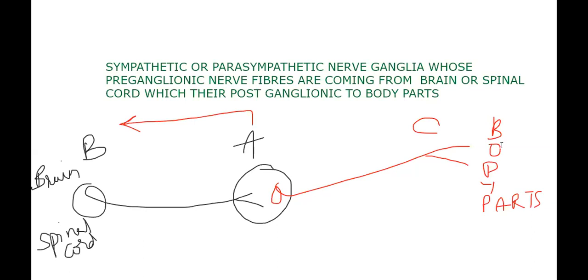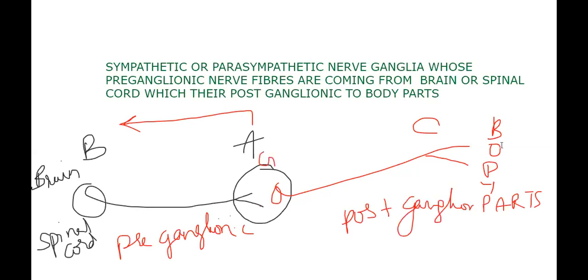That sympathetic nerve ganglia, whose preganglionic, this is preganglionic, what does it mean? Before the ganglia. Postganglionic, what does it mean? After the ganglia. Who is ganglia? This is ganglia. Which ganglia? Sympathetic and parasympathetic ganglia. Okay. So I started like this.